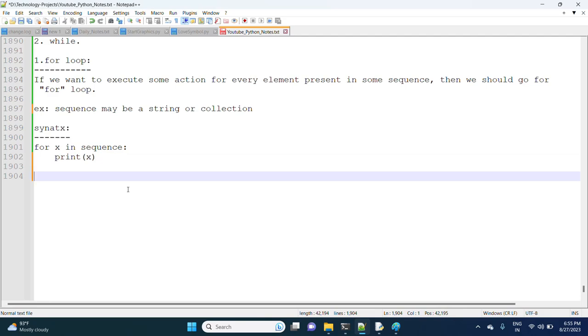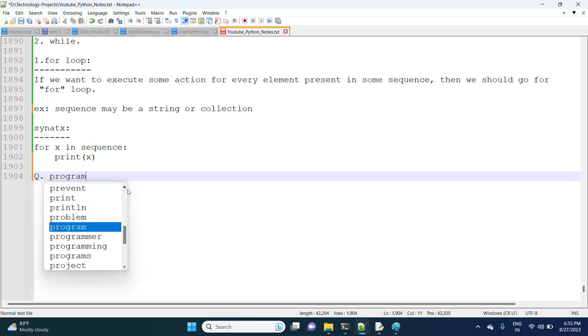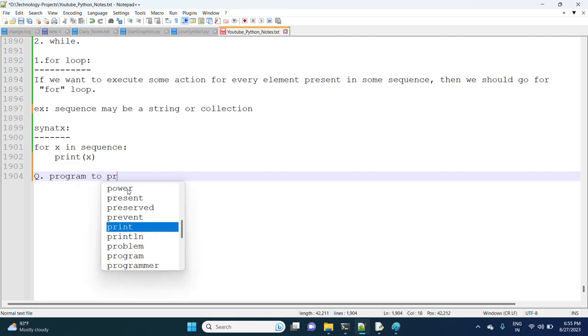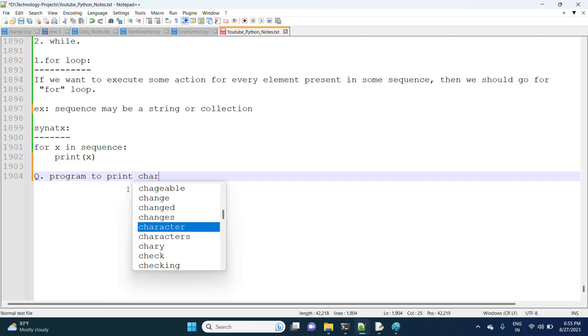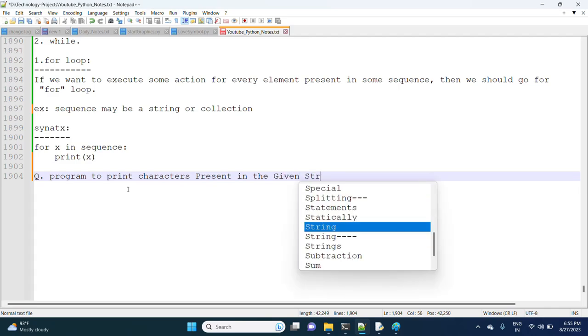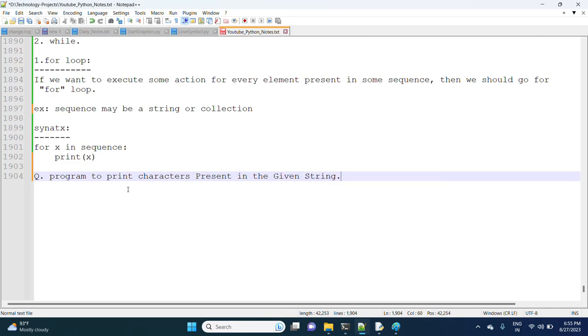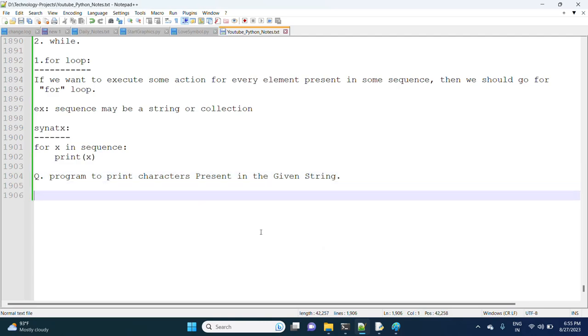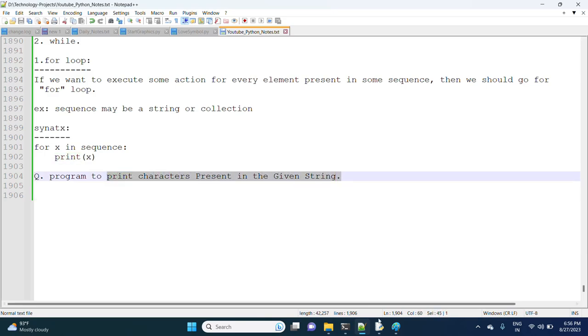The first program is to print the characters present in the given string.